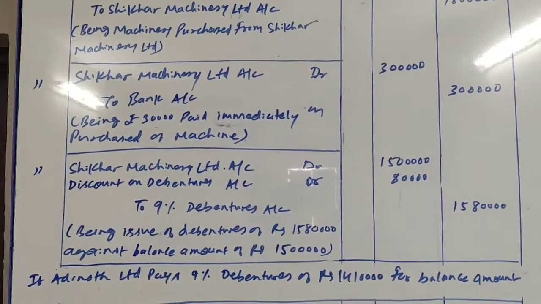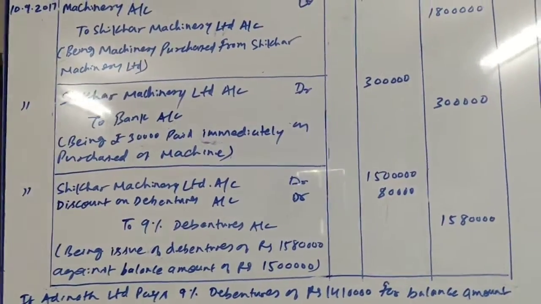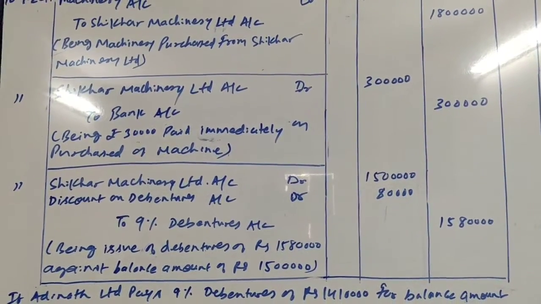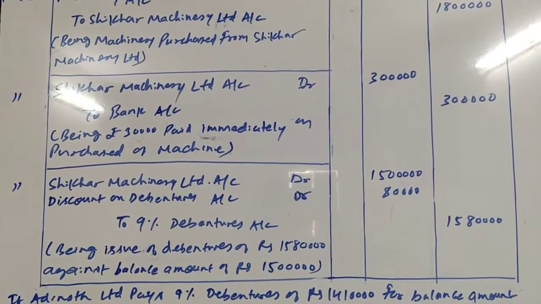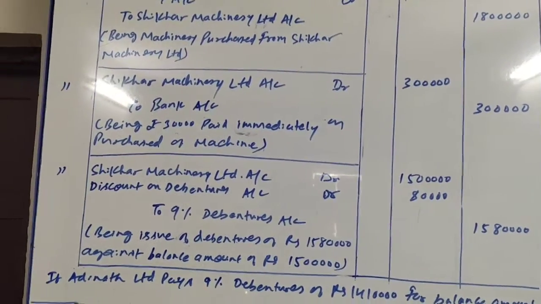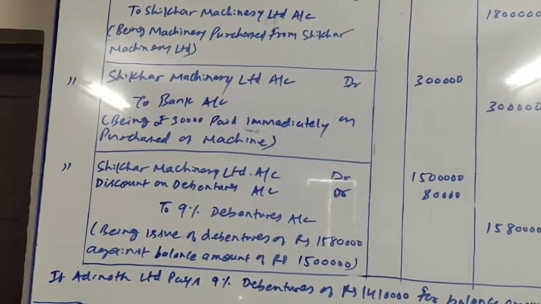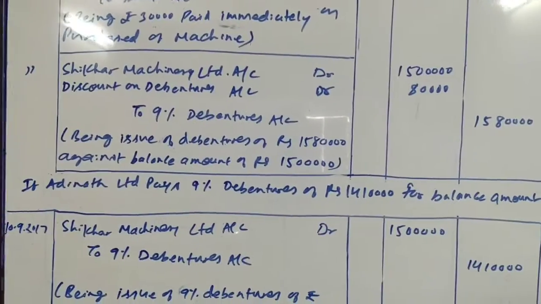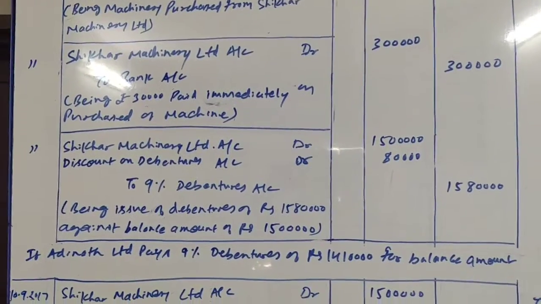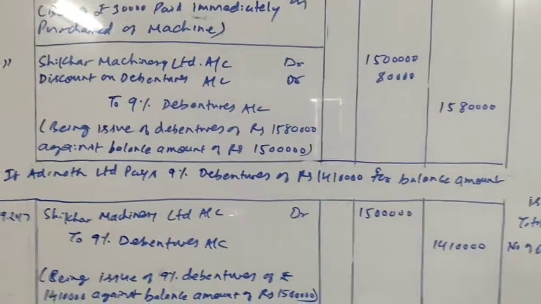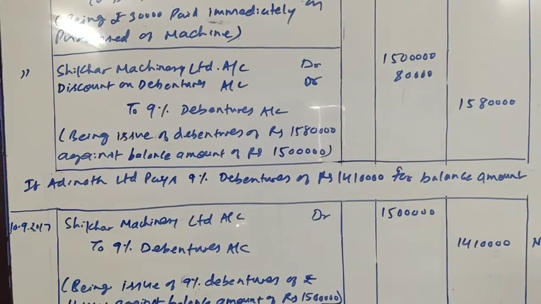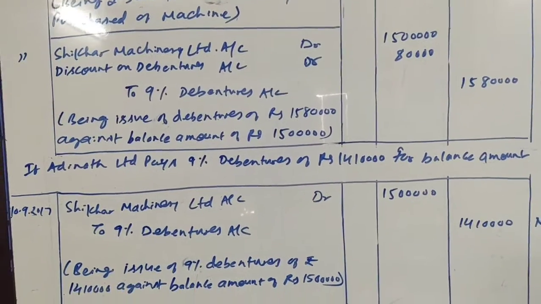Now friends, in the same sum it is written, what if the company issues debentures of rupees 14 lakh 10,000 for the balance payment. Here we have passed the entry for the debentures of rupees 15 lakh 80,000. But what if the company is issuing debentures of rupees 14 lakh 10,000? This is the next condition for the same sum. So for that the first and second entries will remain the same. This third entry will change. What is the condition? If Adinath Limited pays 9% debentures for the balance amount.